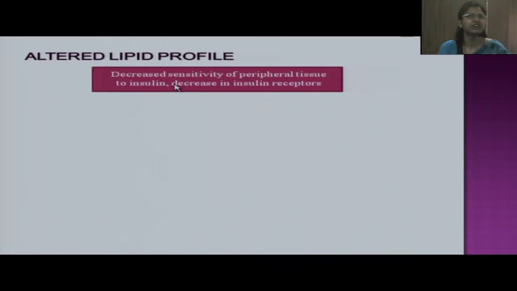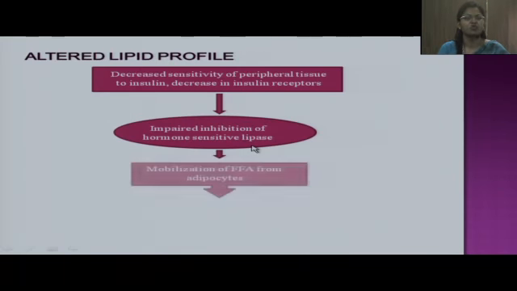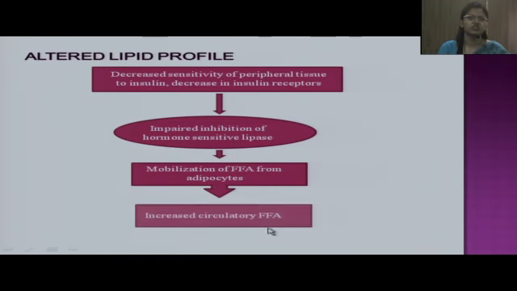So, in obesity, there is decreased sensitivity of peripheral tissue to insulin, as well as a decrease in insulin receptors in some cases. And this leads to impaired inhibition of hormone-sensitive lipase by insulin. And this leads to more and more hydrolysis of triacylglycerols into free fatty acids, and more availability of free fatty acid, which is mobilized from the adipose tissue. So there is increased circulatory free fatty acids,